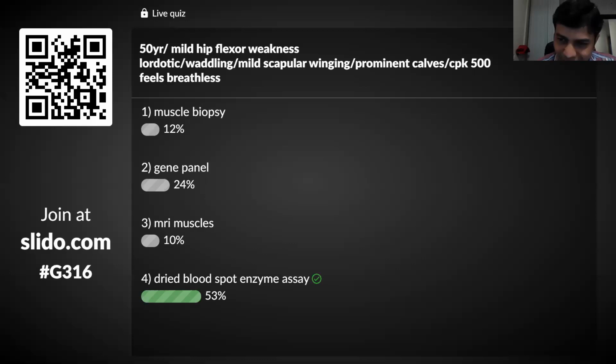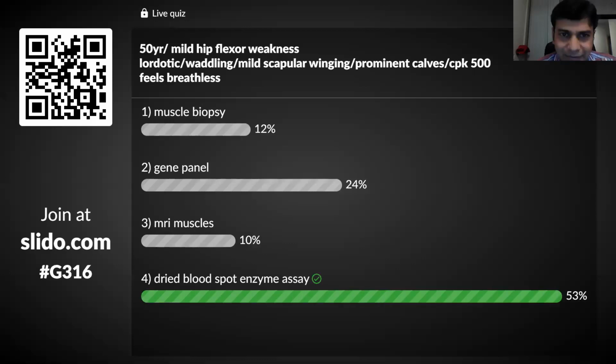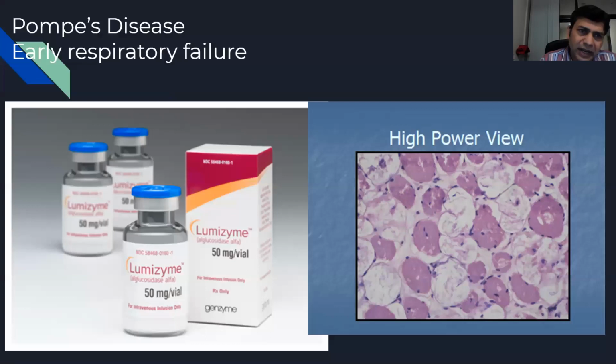Perfect. Almost half of you have answered correctly. And this is typical Pompe. See, breathing difficulty, early respiratory failure. I think nowadays Pompe disease one should not miss, and Pompe disease is not very easy sometimes to diagnose because of the wide variety of phenotypic patterns which this disease can come up with: limb girdle, scapuloperoneal. You can have large calves, you can have winging, and of course one of the clinchers is early respiratory failure. And this is just a biopsy to show you this glycogen-related muscle biopsy.